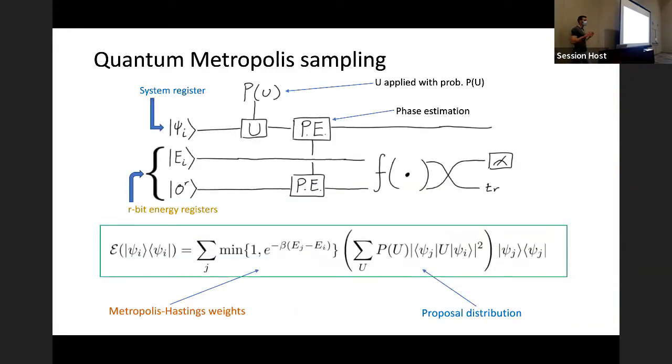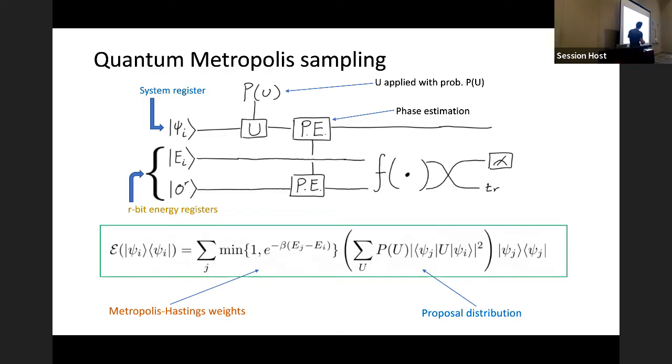Okay, and so I'm going to give a brief overview of this algorithm. I'm not going to go too much into the weeds, but there's a few important things I want to highlight. So we have a system register, and then we have two energy registers. And we're going to assume that the first energy register already has an R-bit encoding of the energy of the current eigenstate that we're in. And so what we do is first we apply a unitary from some ensemble with a probability given by PU. And then we do phase estimation on the system register and the third energy register.